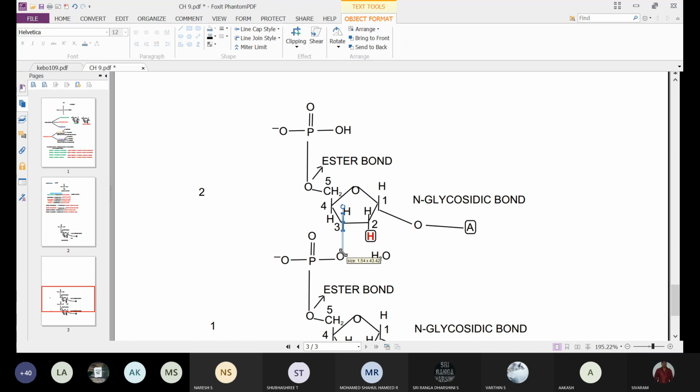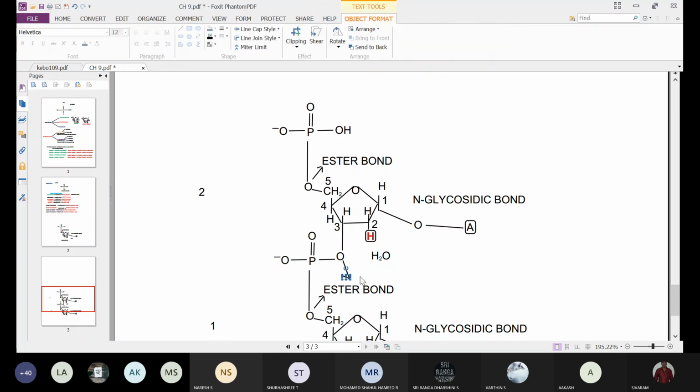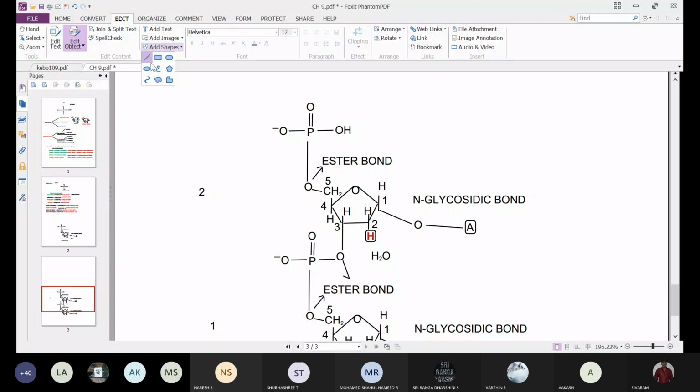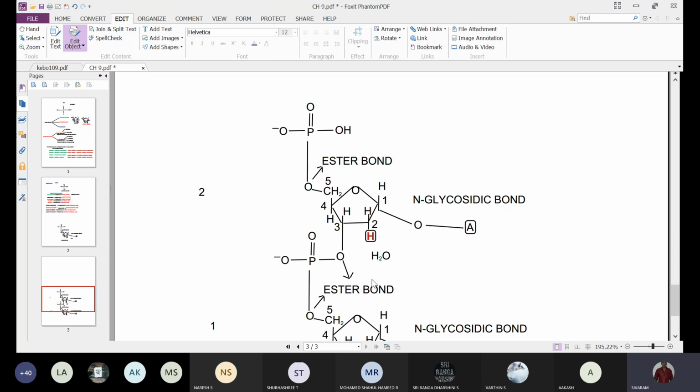Now this oxygen binds with the adjacent molecule, and this bond also we call an ester bond.